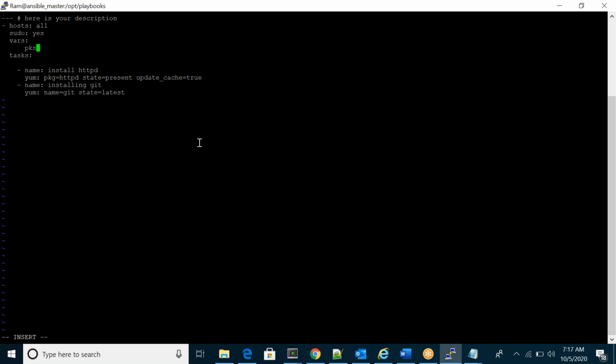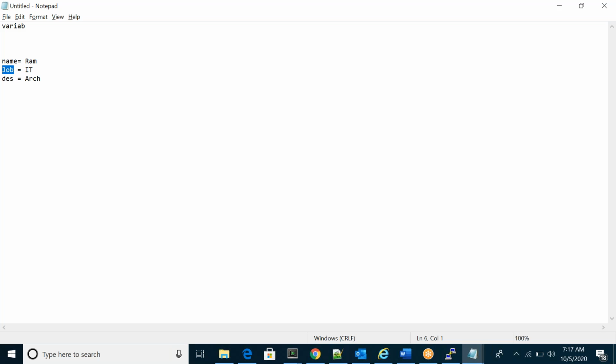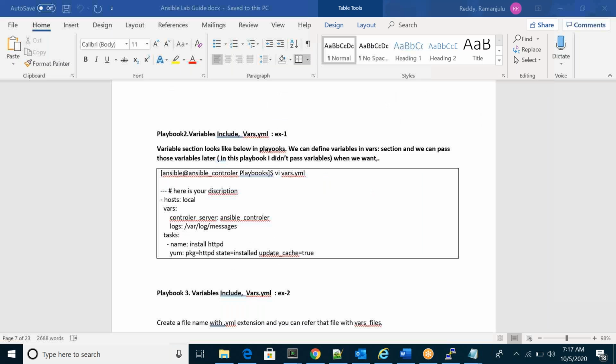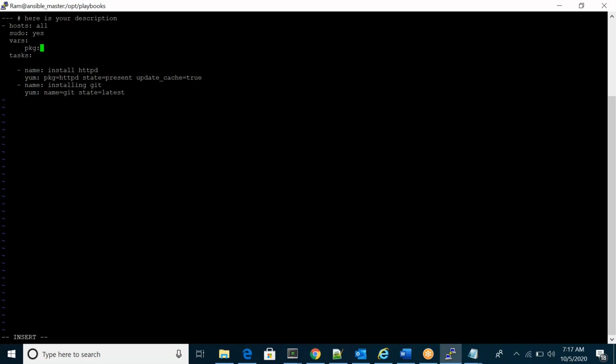Package: HTTPD. Then package one equals colon, colon space, you should give space also here, colon space Git.